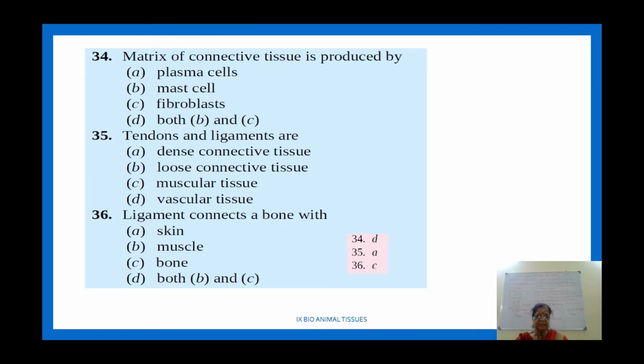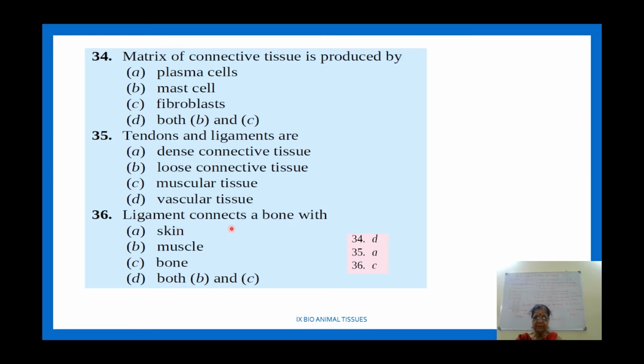Okay. Now this is again about the matrix of connective tissue. Matrix of connective tissue is produced by plasma cell, mast cell, fibroblast, both B and C. Mast cell will be there, fibroblast will be there. The answer is both B and C. Then tendons and ligaments are dense connective tissue, loose connective tissue, muscular tissue and vascular tissue. We studied 4 types of connective tissue, so it comes under dense connective tissue.